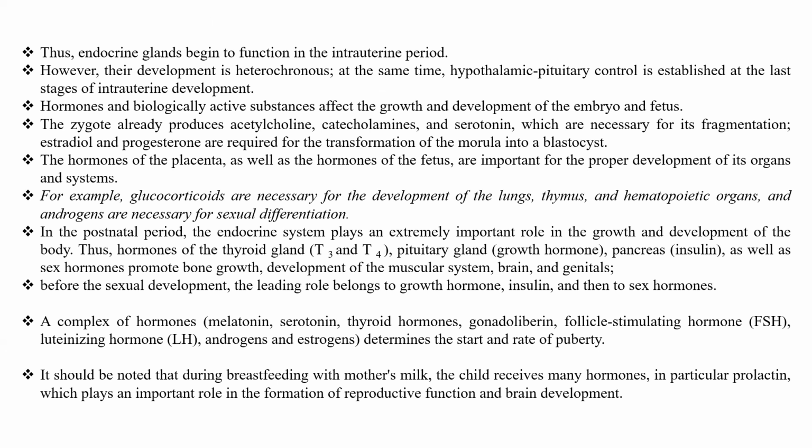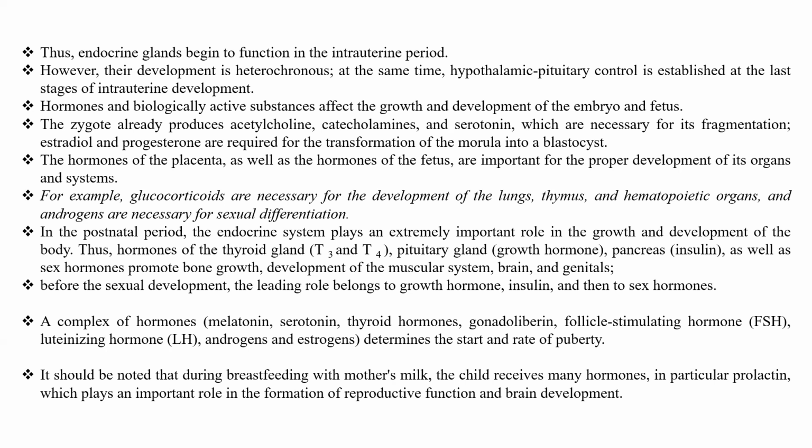In conclusion, endocrine glands begin to function in the intrauterine period. Their development is heterochronous. At the same time, hypothalamic-pituitary control is established at the last stage of intrauterine development. Hormones and biologically active substances affect the growth and development of the embryo and fetus. The zygote already produces acetylcholine, catecholamines, and serotonin, which are necessary for its fragmentation. Estradiol and progesterone are required for the transformation of the morula into blastocyst.